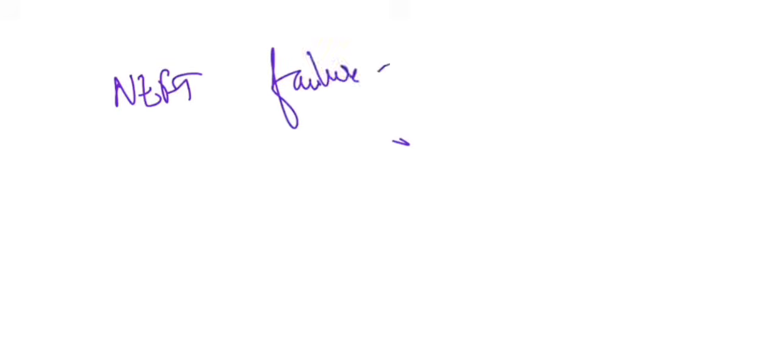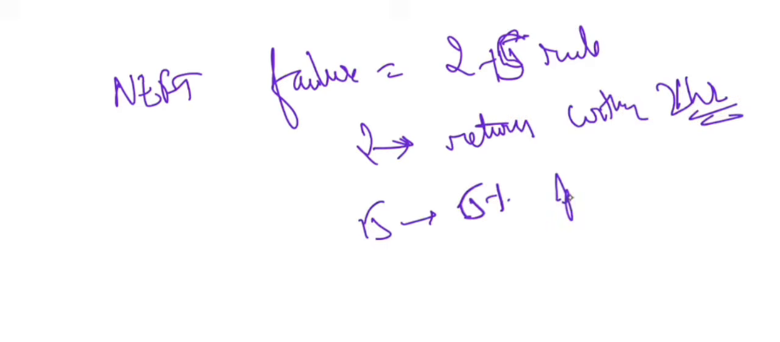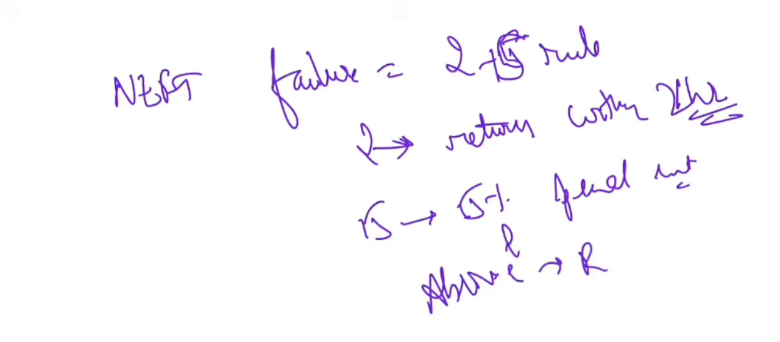So what we learned is a very golden rule to remember: whenever NEFT failure happens, there is a rule that you can remember. This is called the 215 rule. What does it mean? 2 means return within 2 hours, and 15 means 15% penal interest. And what is the reference rate we take? The reference rate we take is the reverse repo rate. So 2 hours late, 15% interest.